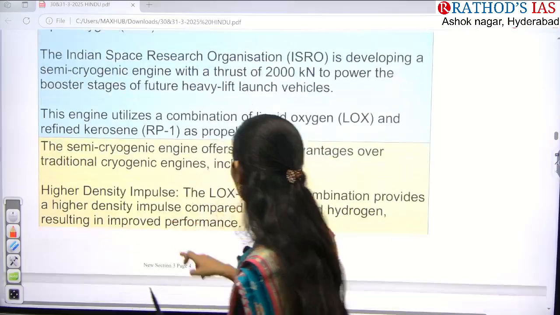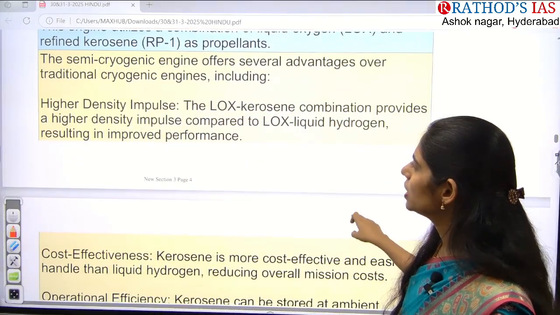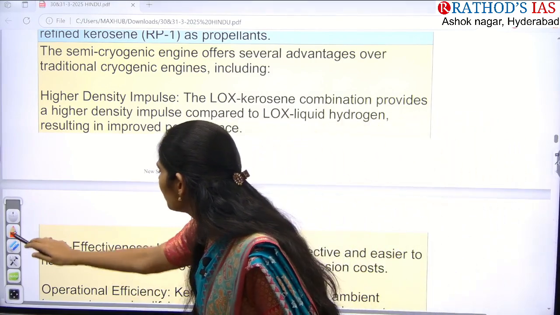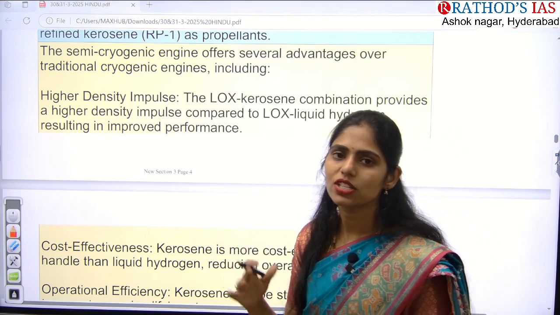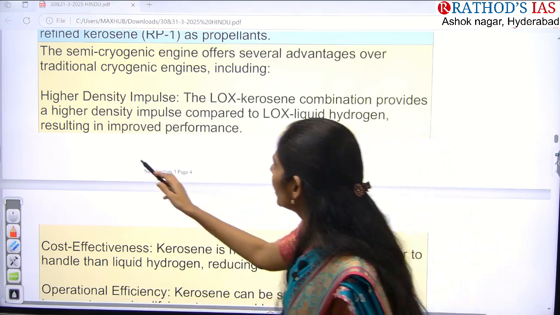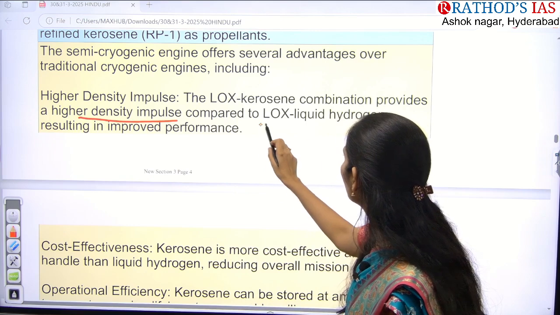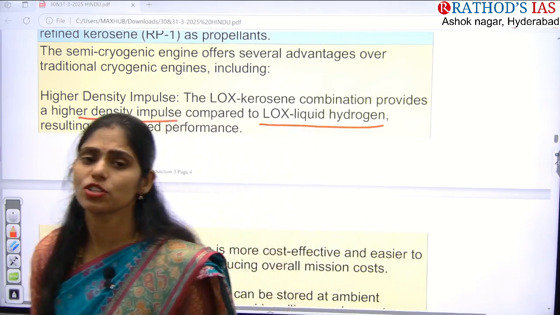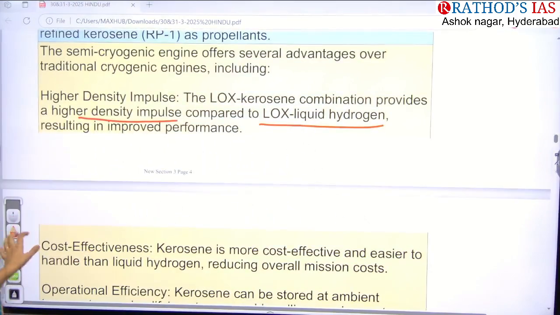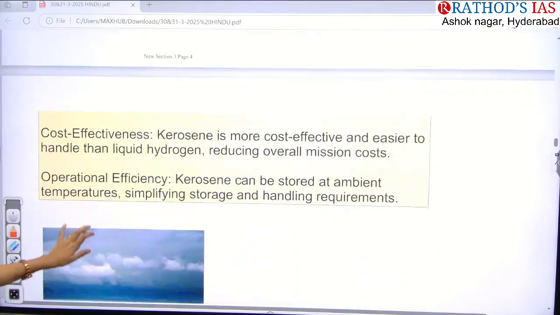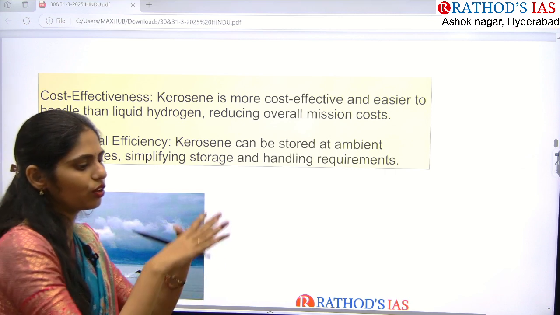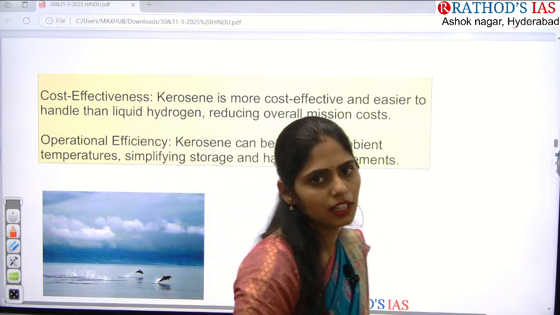So what are the advantages of this engine? The first one is higher density impulse. It is a combination of liquid oxygen and refined kerosene, so it provides a higher density impulse compared to liquid hydrogen, and the overall performance of this engine gets boosted. The next one is that it is cost effective also. Kerosene costs less compared to liquid hydrogen, so the overall mission cost will obviously be reduced.